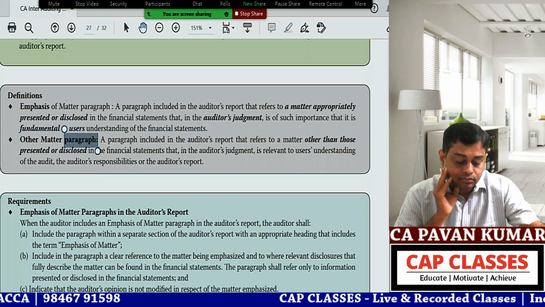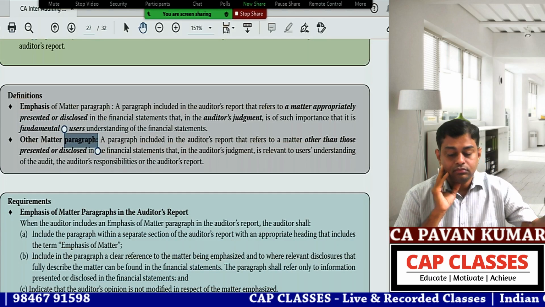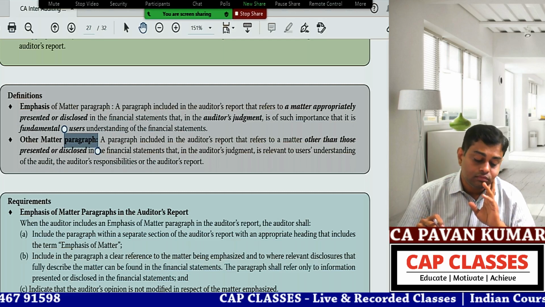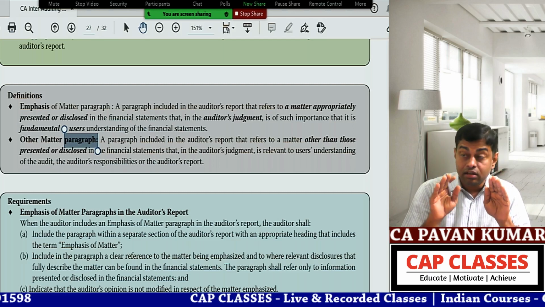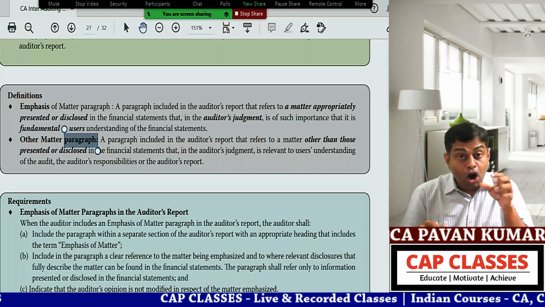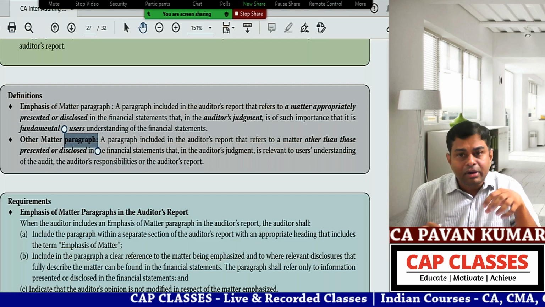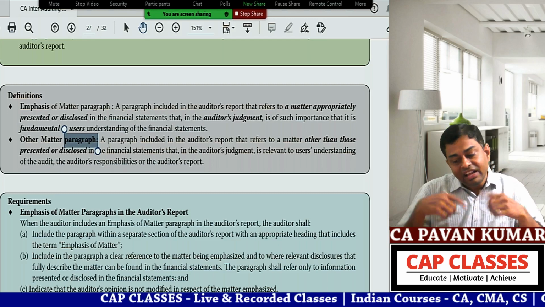Other matter paragraph: a paragraph included in the auditor's report that refers to a matter other than those presented or disclosed. That means, whatever I am mentioning in other matter paragraph, can you find it anywhere in financial statements?